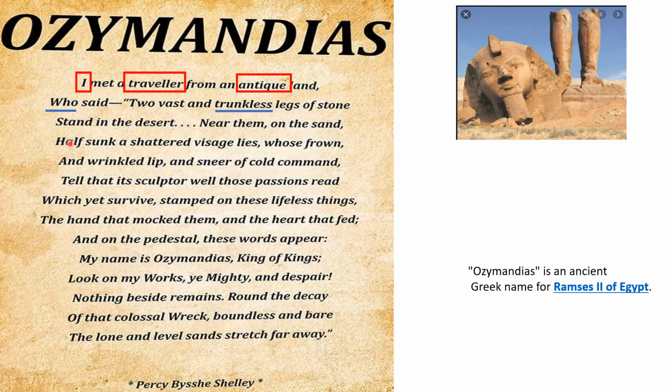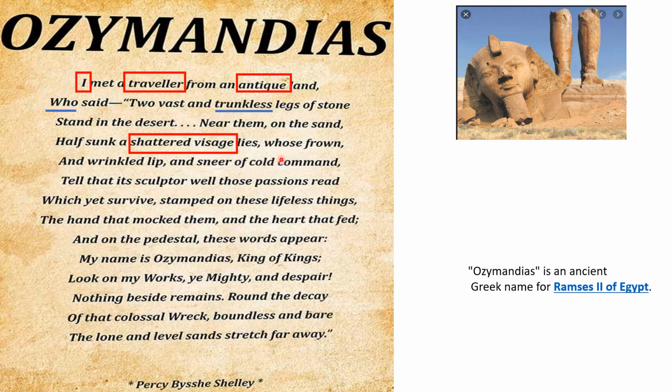"Near them on the sand," so you could see the picture over there, students, the trunkless legs. "Near them on the sand, half sunk, a shattered visage lies." So near the legs, you also find a half sunk face, meaning half of the face is sunken into the sand because it's a desert. And then, a shattered visage. Visage means face. It's a French word which means face. Shattered means broken. It's disfigured. The face is completely disfigured.